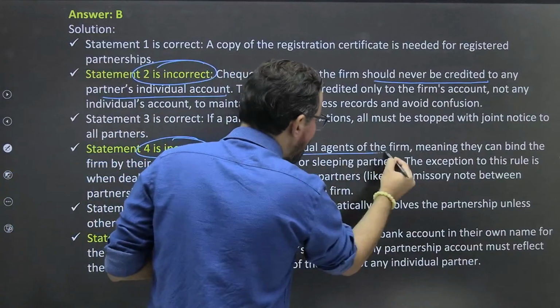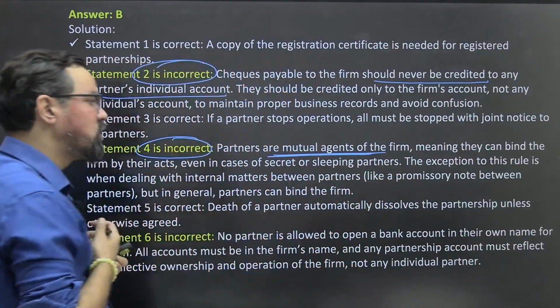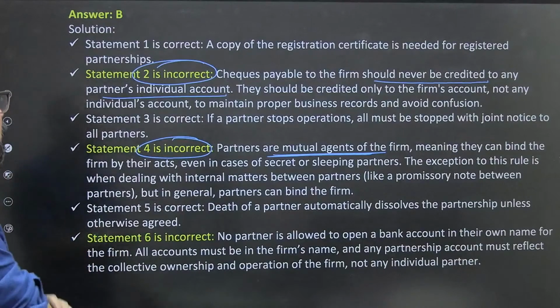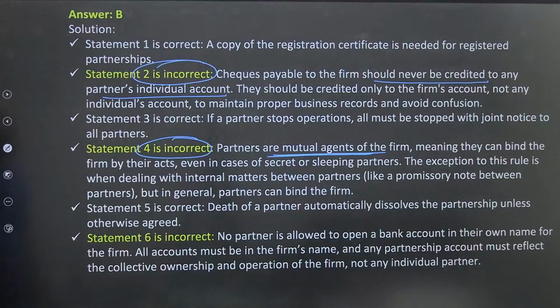Partners are mutual agents. These are all mutual agents of a firm, meaning they can bind the firm by their act, even in the case of secret or sleeping partners as well.